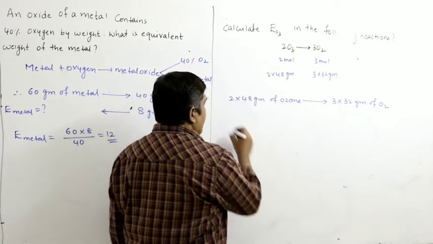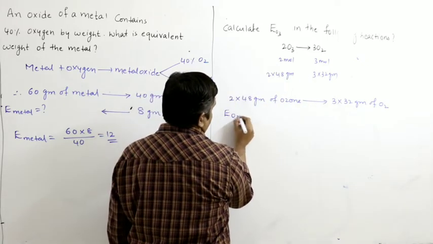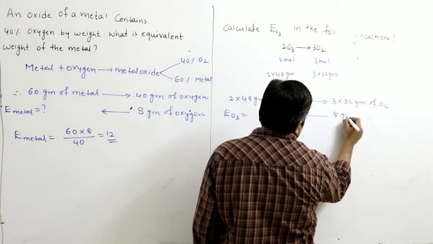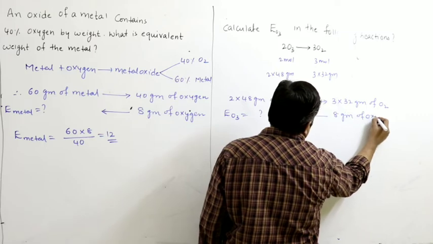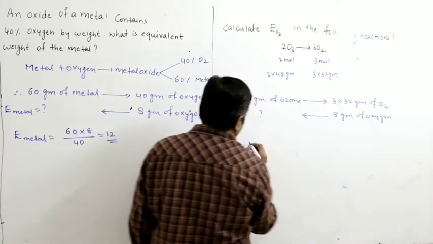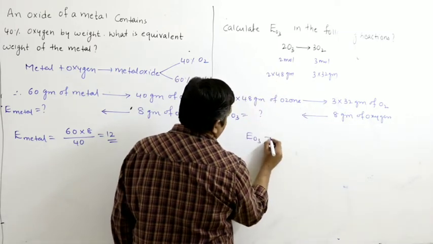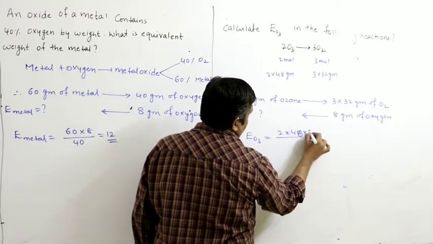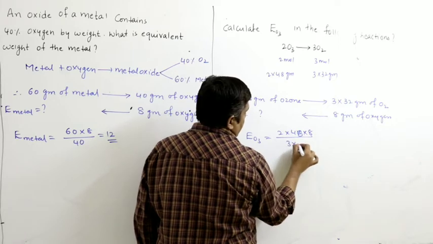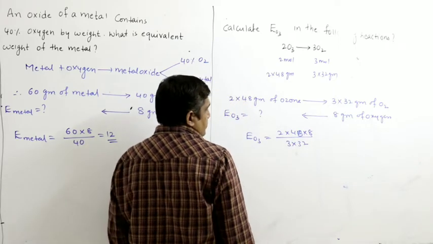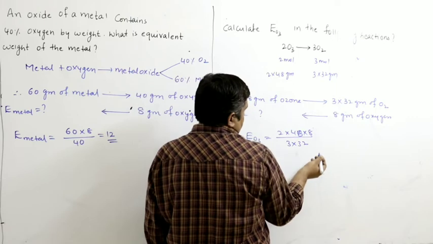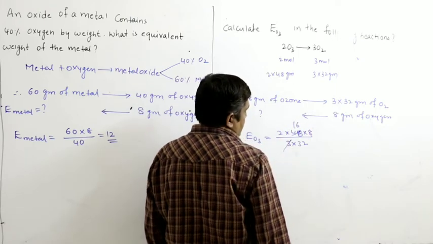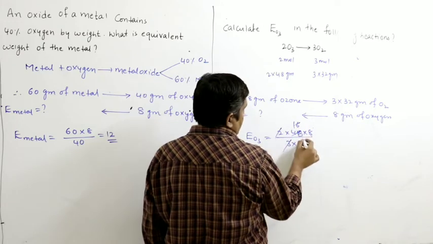So what is the equivalent weight of ozone? It is the mass that can combine with or produce 8 grams of oxygen. So the equivalent weight of ozone, cross multiply: 2 into 48 into 8 by 3 into 32. 3 ones are 3, 3 16s are 48. 2 into 16 is 32.